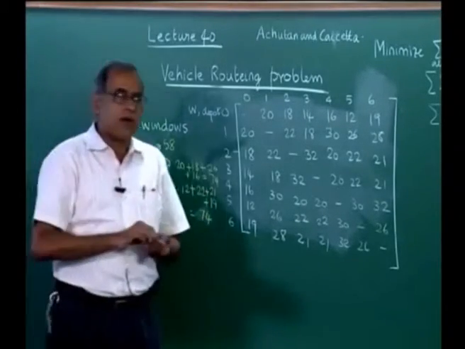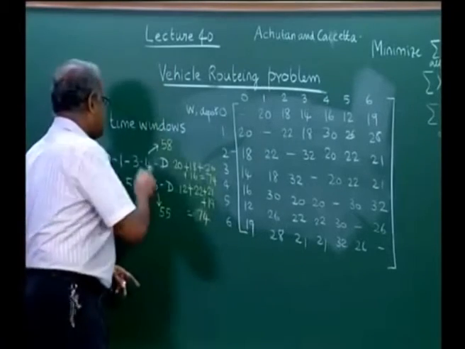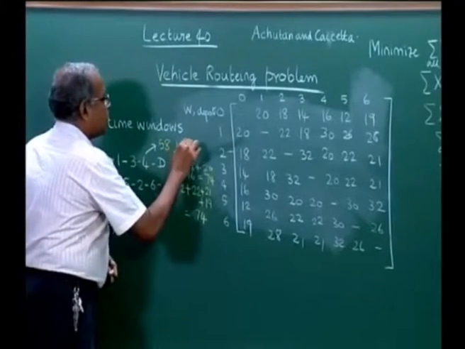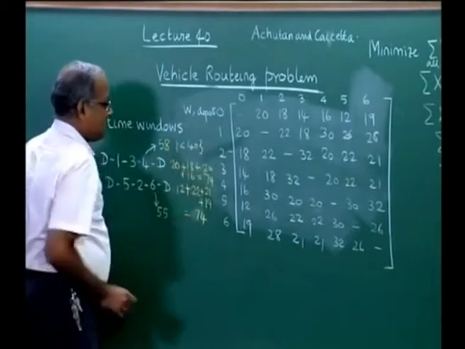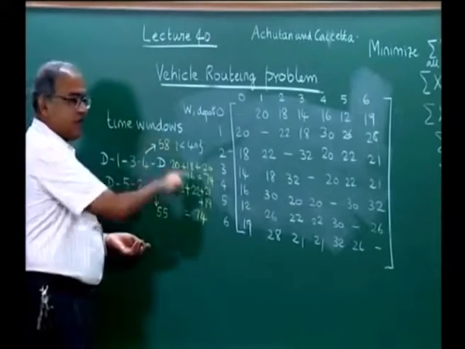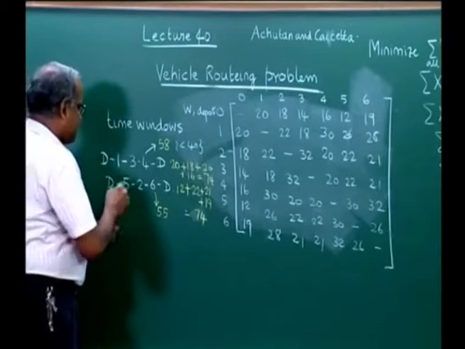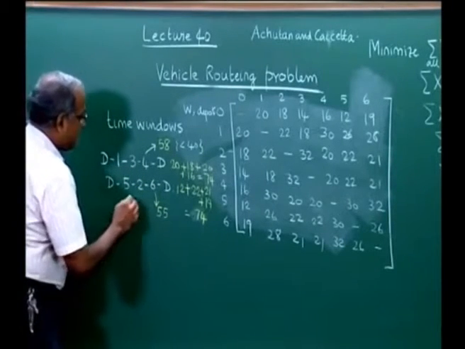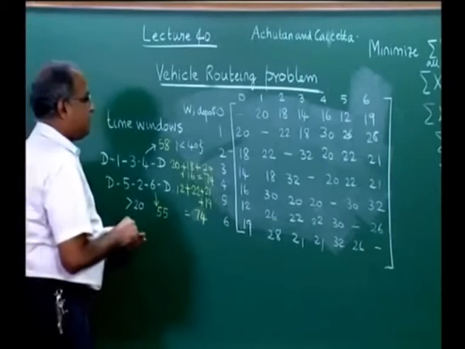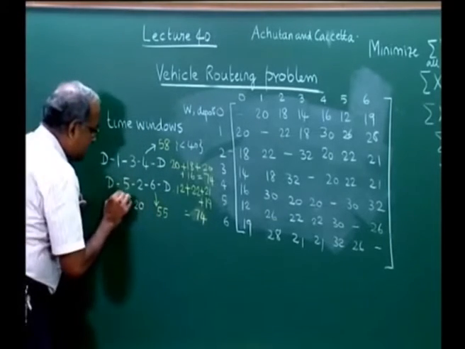Now if we have a requirement that we need to reach customer 4 before 40 say, then it becomes a problem with time windows. If we have a situation where we should visit customer 5 after 20, right now it will visit customer 5 at time equal to 12.